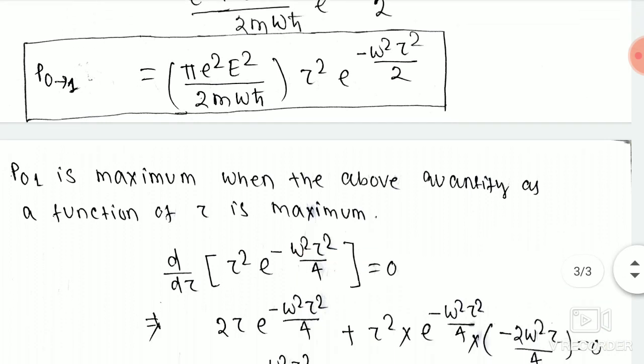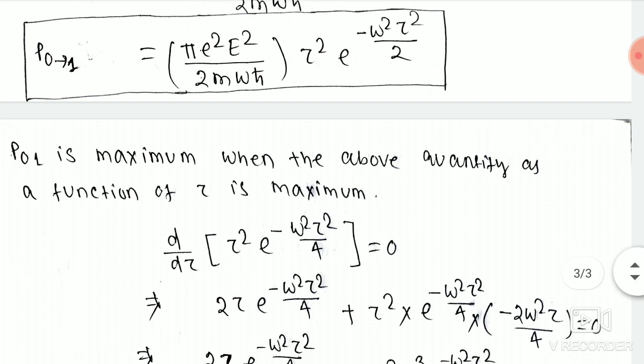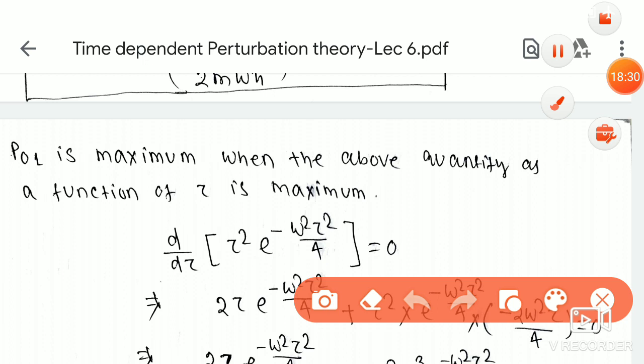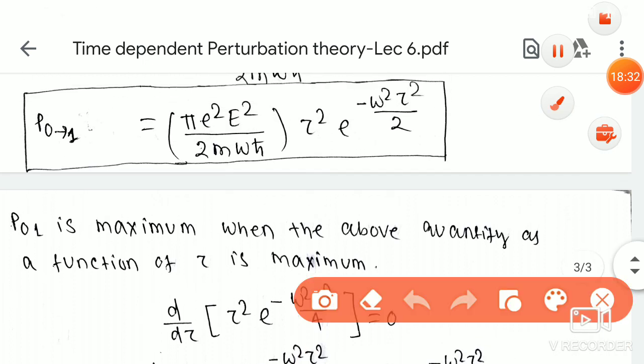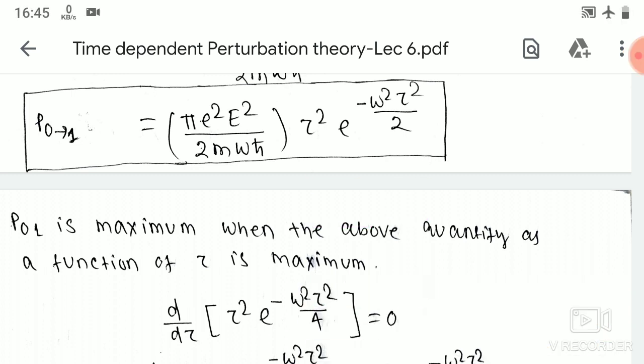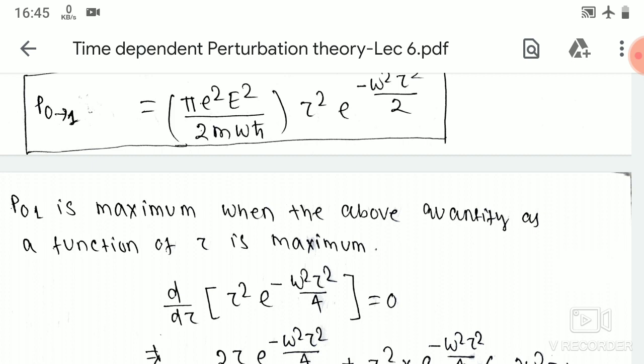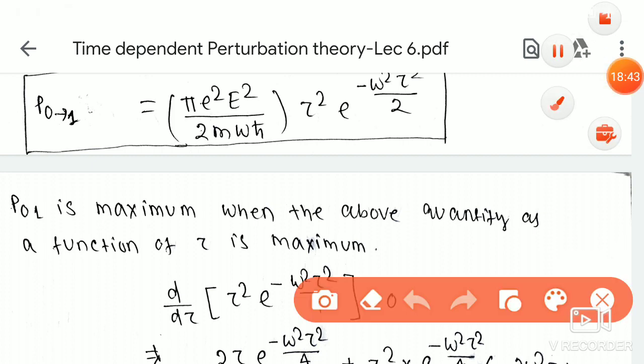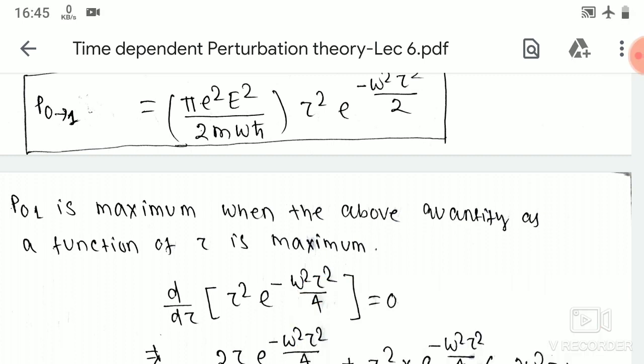The probability will be maximum when the derivative with respect to tau is 0. The value of tau you get after differentiating gives the maximum probability.